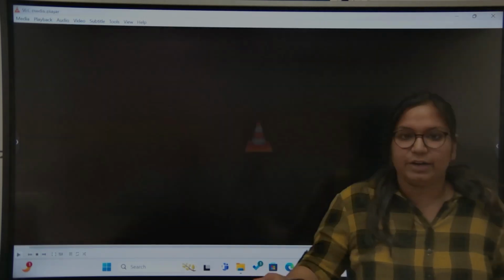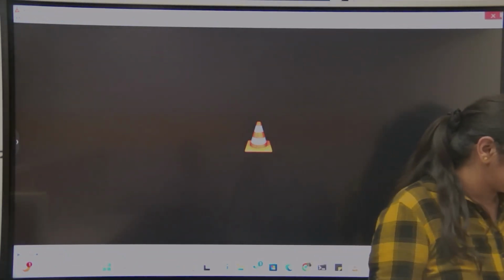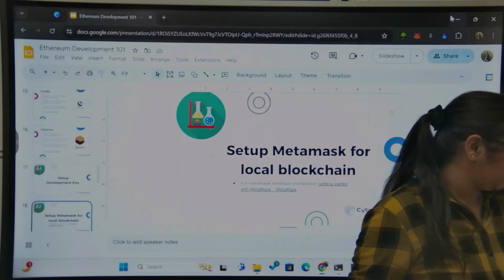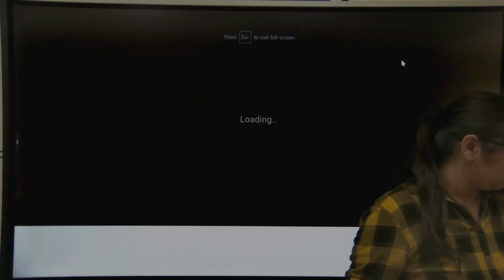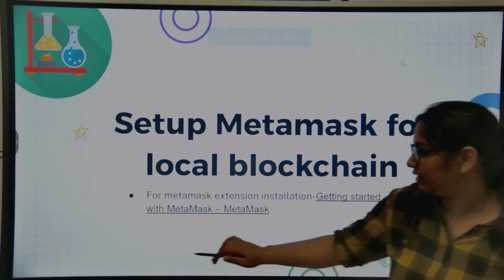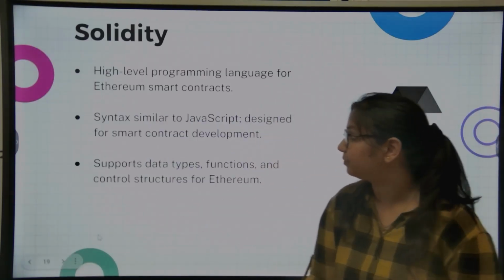So now you are ready to experiment with MetaMask. So that's how we set up MetaMask with our local blockchain. For installing that MetaMask extension, you can go through this link and install.